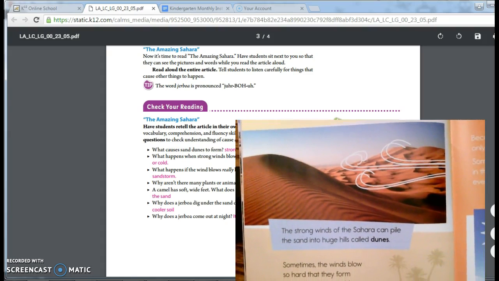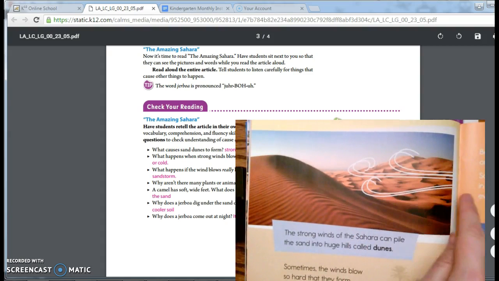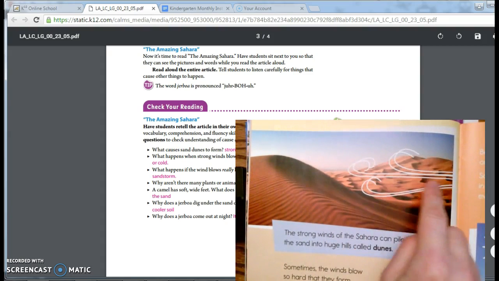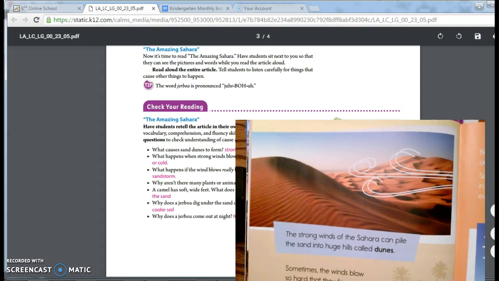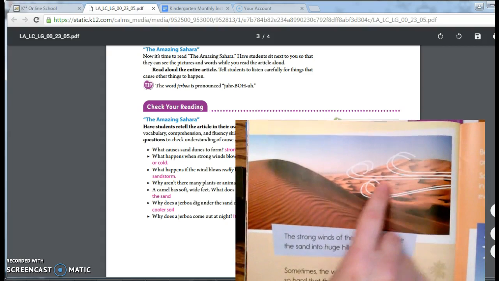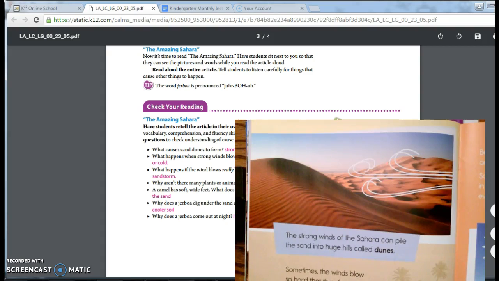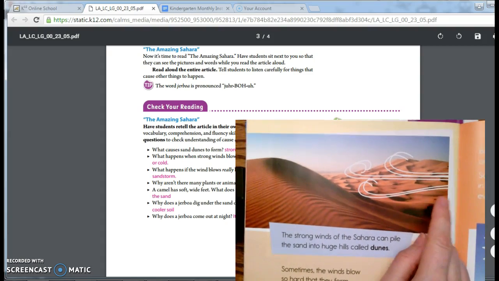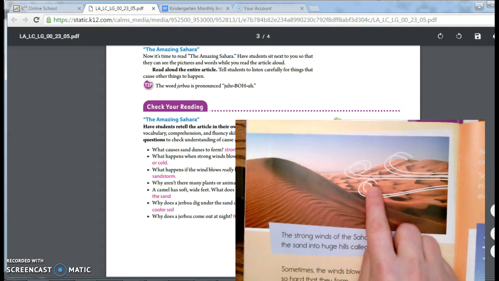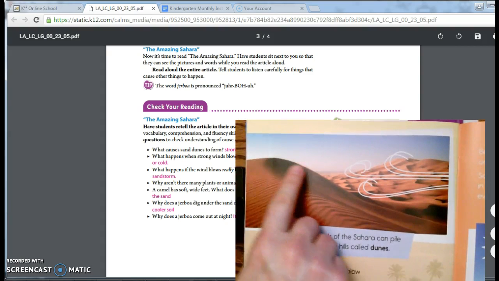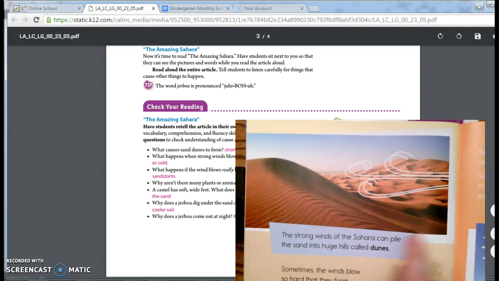Now, we are on page 24, and I want you to look at these white lines, and they are curvy, swirly lines. What do you think those white lines tell us? They're over the sand dunes. What do these lines tell us? Well, these lines represent the strong winds that blow that help make these sand dunes, these piles or hills of sand. So that's what this wind is. Those white lines, it is to represent the wind that blows in the Sahara that creates the large sand dunes.